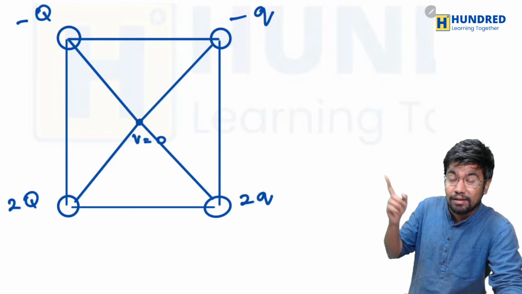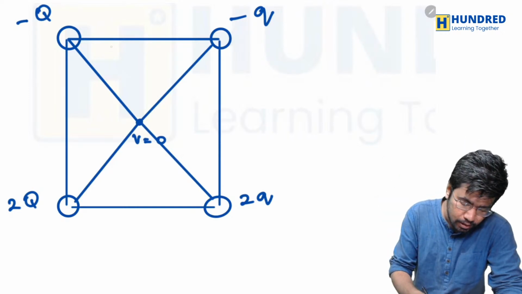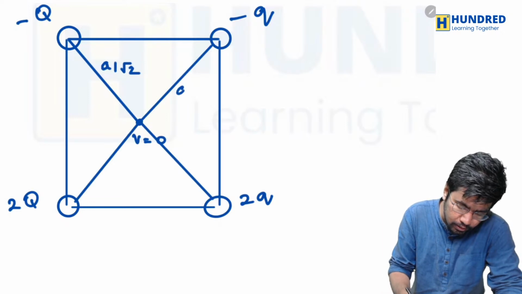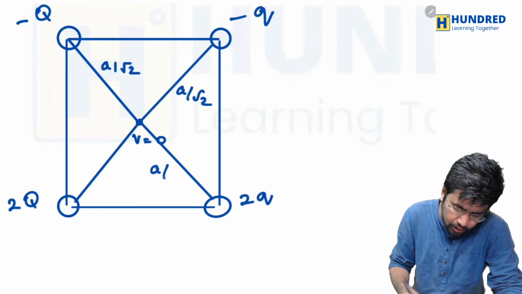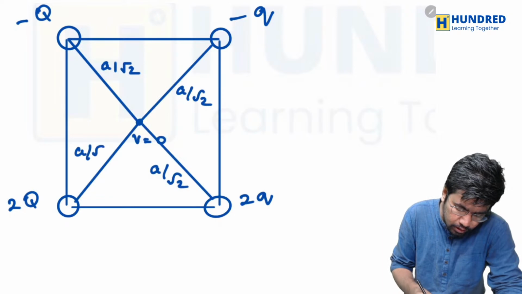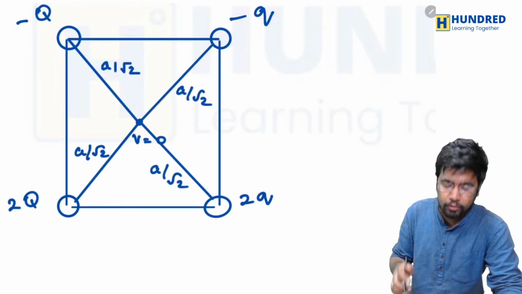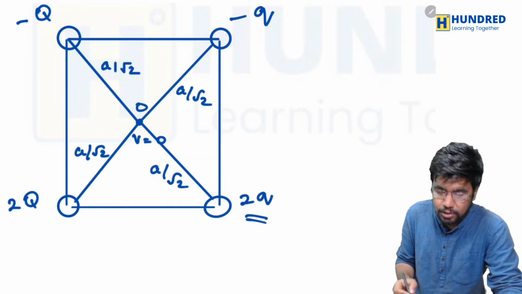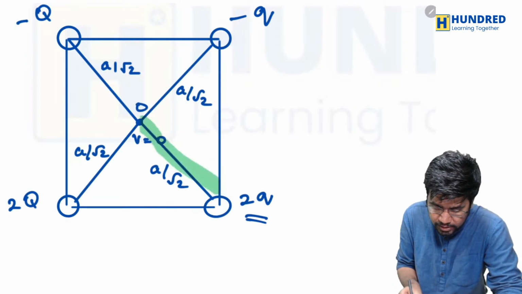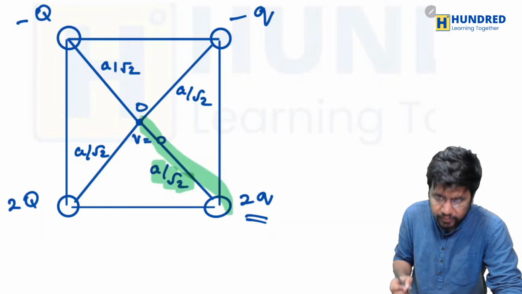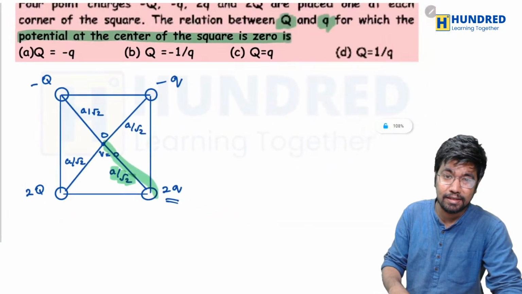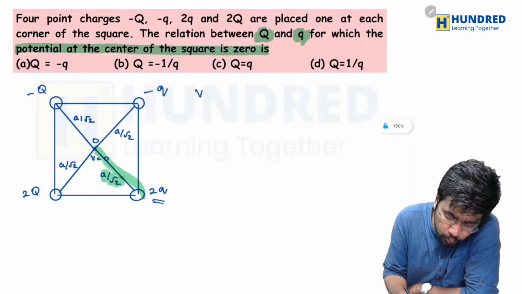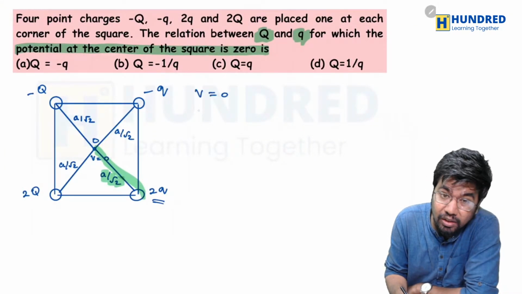So what is the distance? It is going to be a by root 2 for each charge to the center. Since it is a square, all the distances are the same. So the potential is 0, and we use the formula for potential.